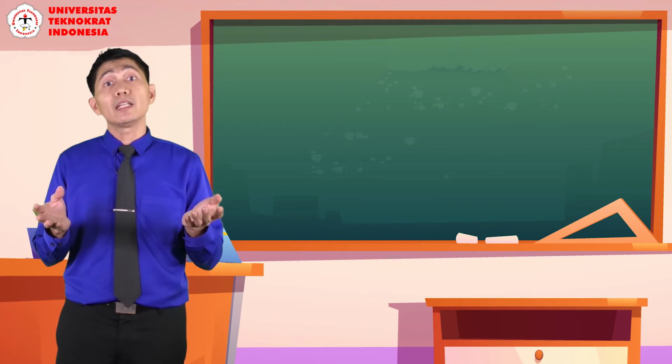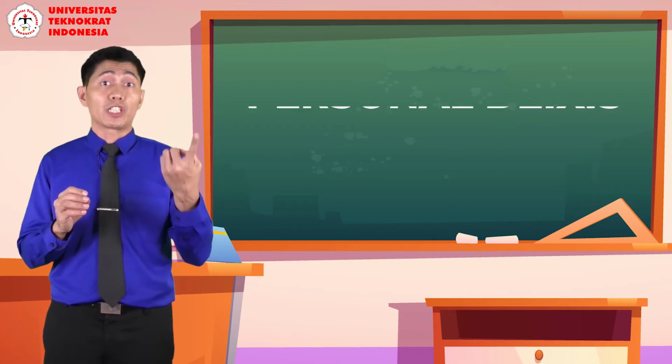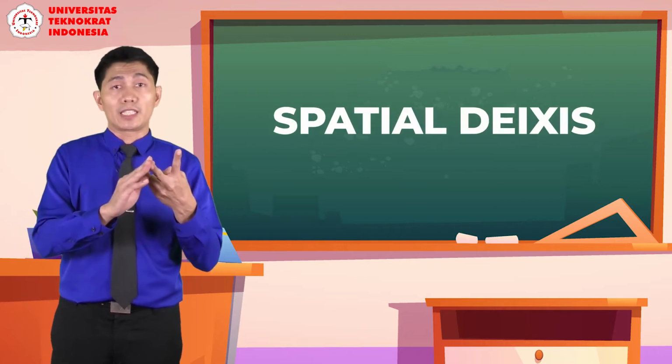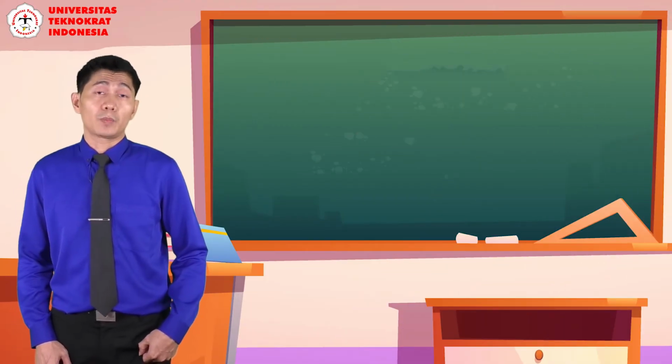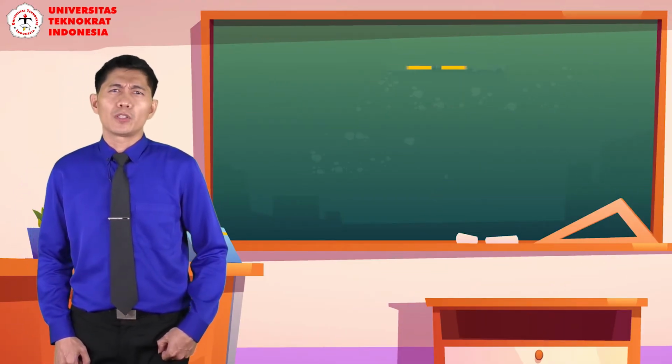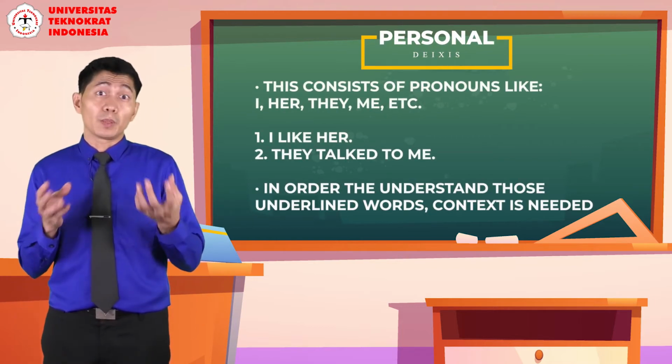So generally there are three kinds of deixis: personal deixis, spatial deixis, and temporal deixis. We start with number one, personal deixis. This kind of deixis refers to people.